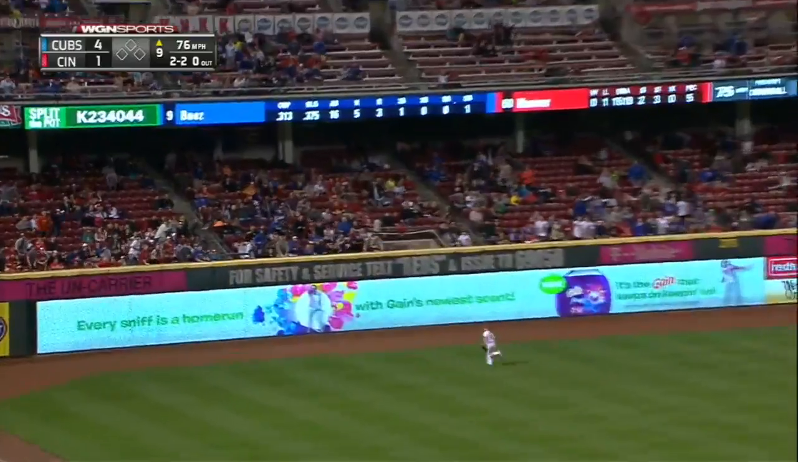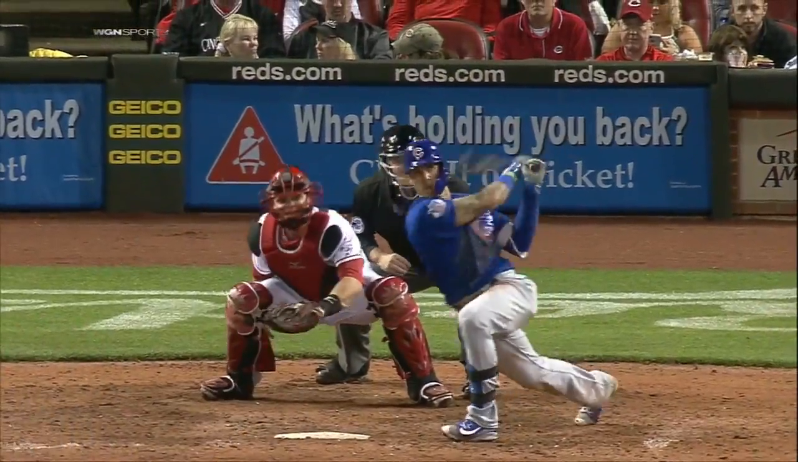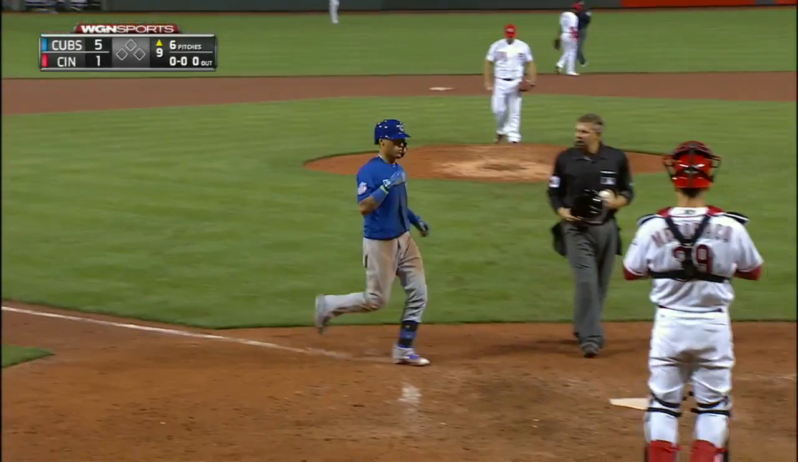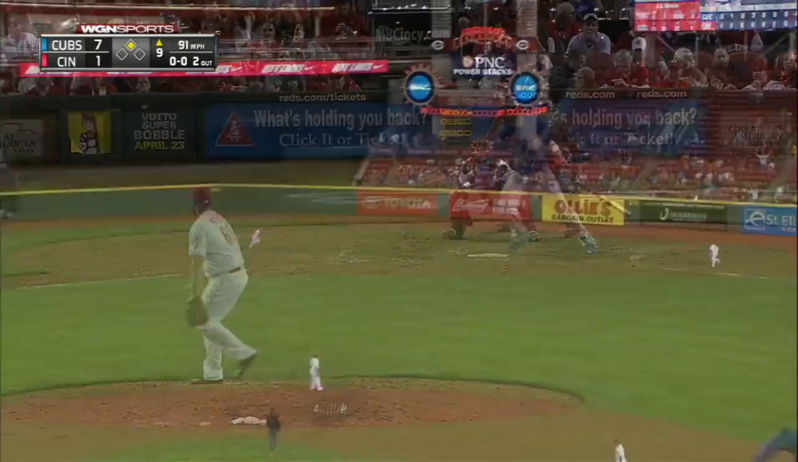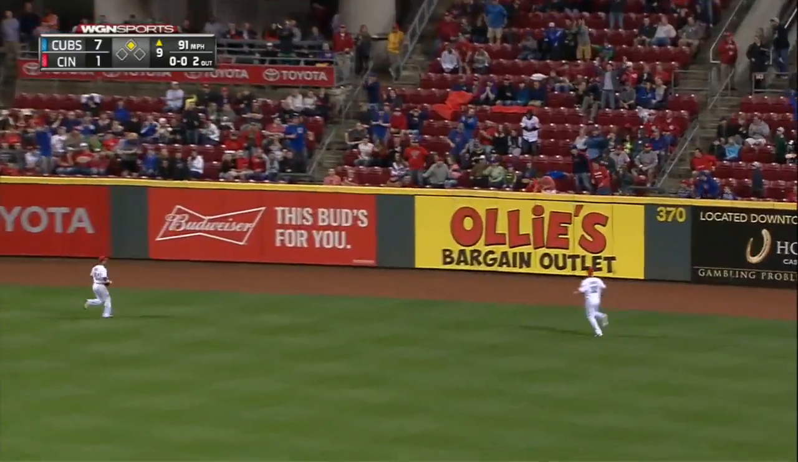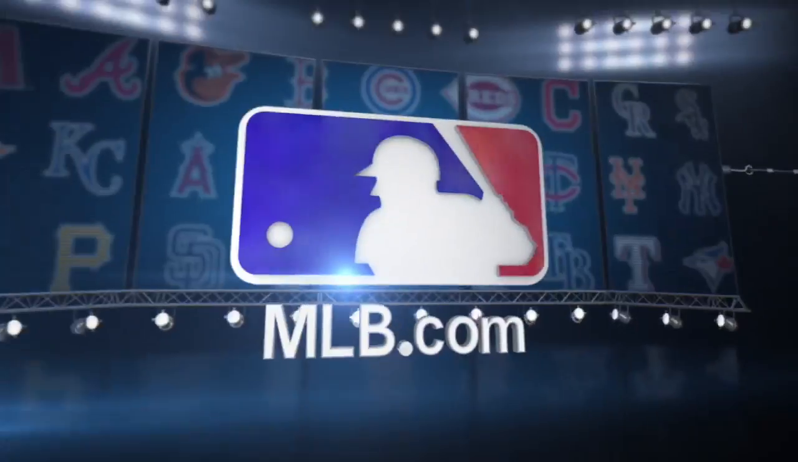Now 4-1, top nine, the floodgates open. Javier Baez off the struggling J.J. Hoover. That makes it 5-1 Chicago. Later in the inning, it's now a 7-1 game. Kris Bryant to the gap in right center field. That brings in Jason Heyward on the RBI double. Is there any slowing down the Chicago Cubs?